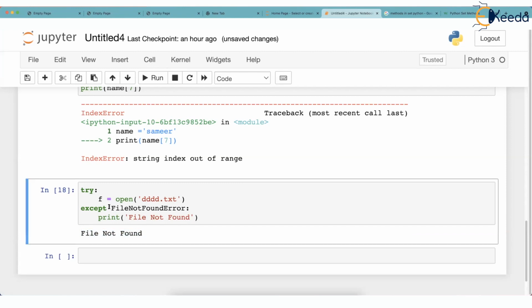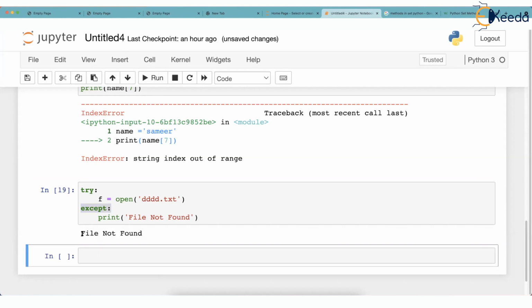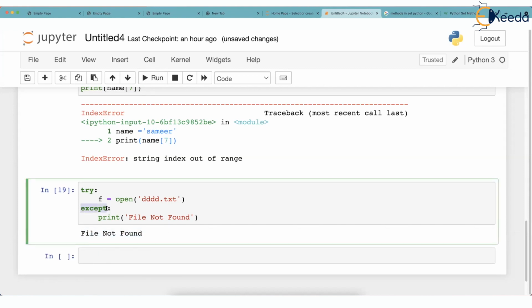But if you didn't like this, oh, huge word, isn't it? Forget it. You write except. Because except is able to catch any type of errors. So even if I run this, it is going to print file not found. What did this except catch? This except has caught the file not found error.